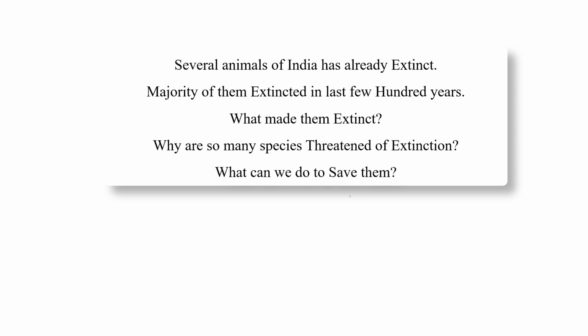So we have to conserve them. We have to protect them. To protect them, to save them, what can we do? When we go through all the details, what are the causes and other things, we can also discuss in the last part of this chapter how we can save them. So let's find out.